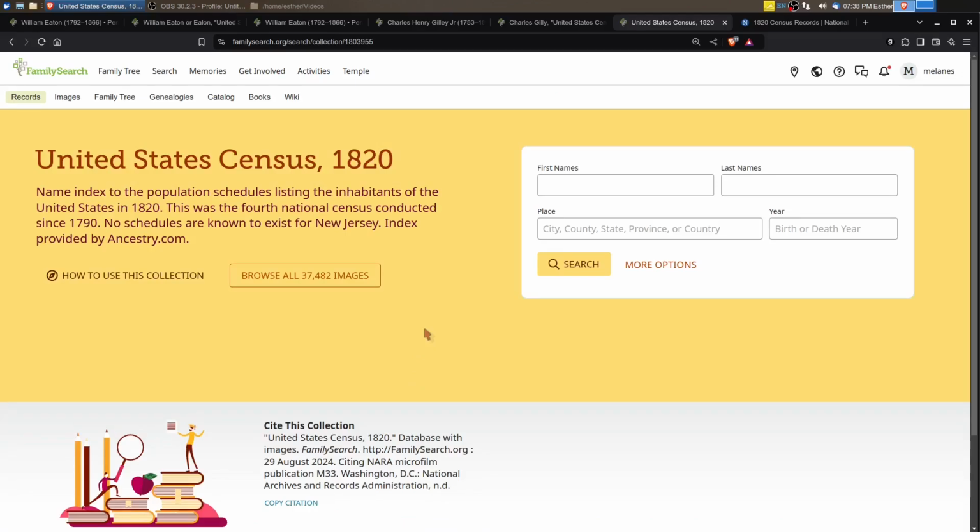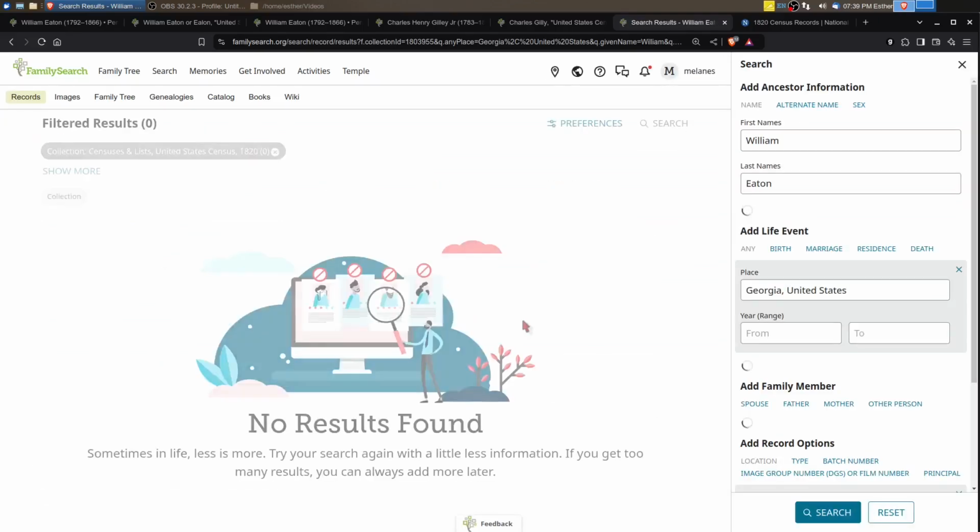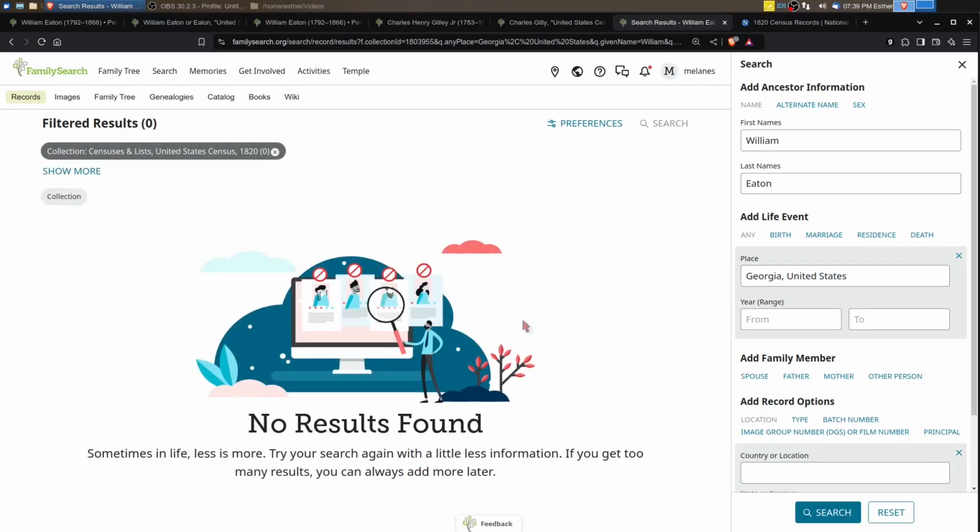It's been indexed by Ancestry, MyHeritage. They all pretty much share the same index. Sometimes there will be a few minor differences, but I found that the index for the 1820 census is identical to the one on Ancestry. In fact, it says here this index is provided by Ancestry.com. So let's look for William Eaton in Georgia. And there's no results found.